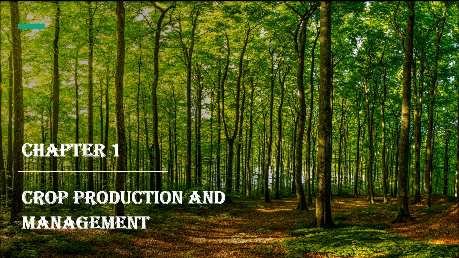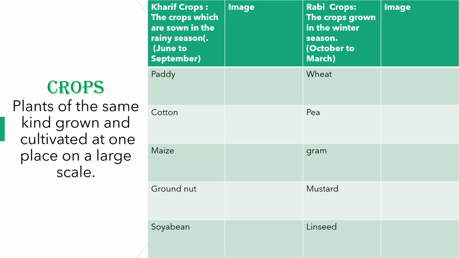Now for such a huge population, food has to be produced on a large scale. When the food is produced on a large scale, it has to be managed properly and distributed to all. So this is what we are going to study in this chapter. Plants of the same kind grown and cultivated at one place on a large scale are called crops.